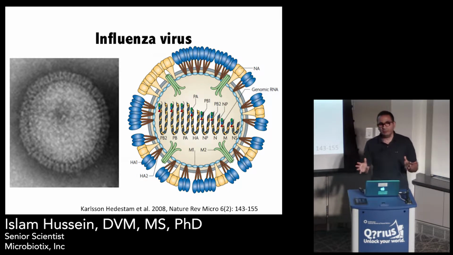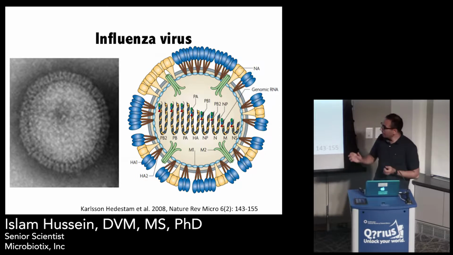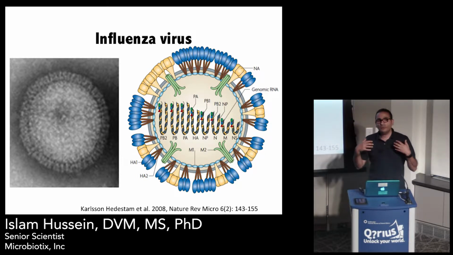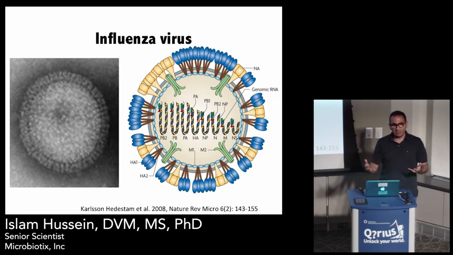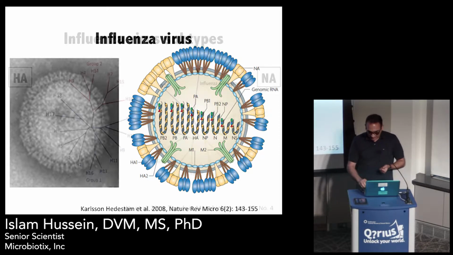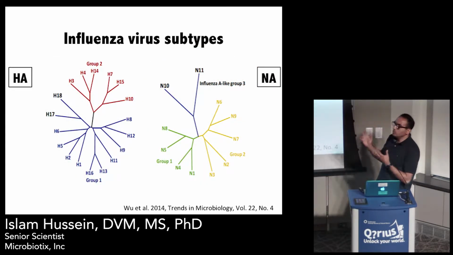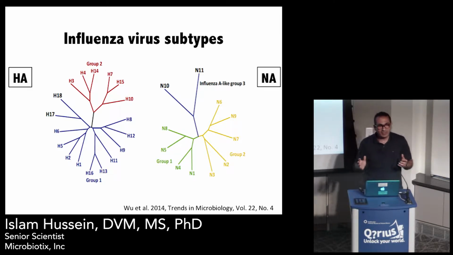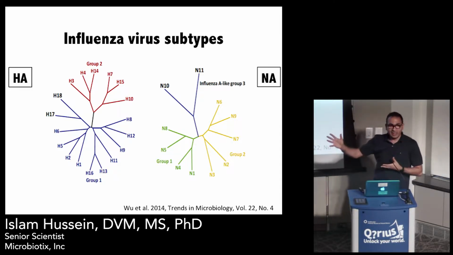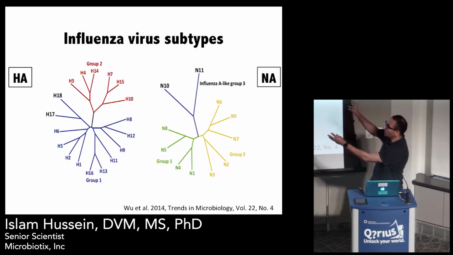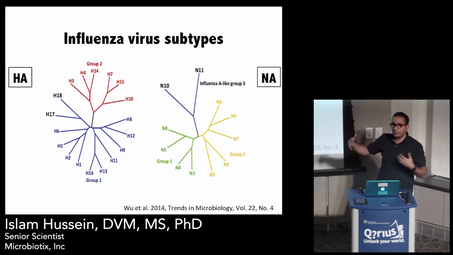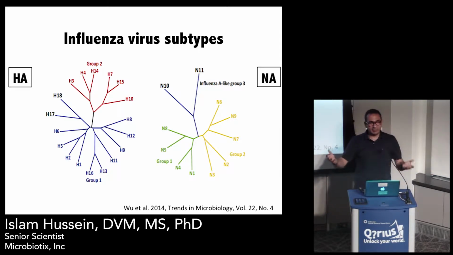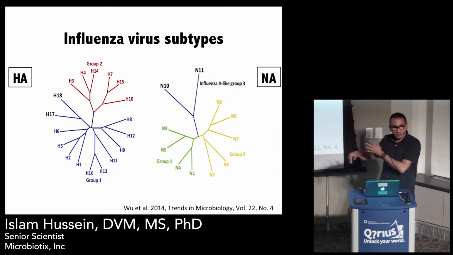Influenza virus is not just one virus. It's a very diverse group of viruses. These surface proteins are foreign to our bodies, so our immune system reacts to these proteins by producing antibodies. So we call them antigenic proteins. And according to the antigenic properties of these two proteins, we classify influenza viruses into 18 different HA subtypes and 11 NA subtypes. So each virus will carry one of these glycoproteins plus the 6 internal segments, and we get a garden variety of subtypes that you might hear in the media, H5N1, H3N2, and so on.